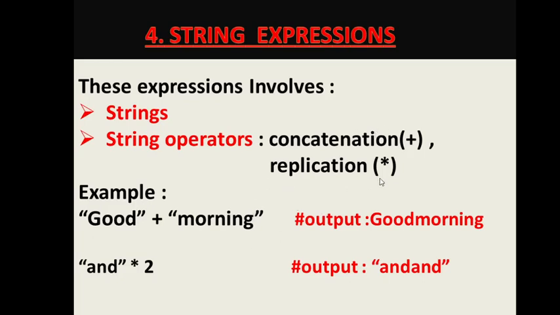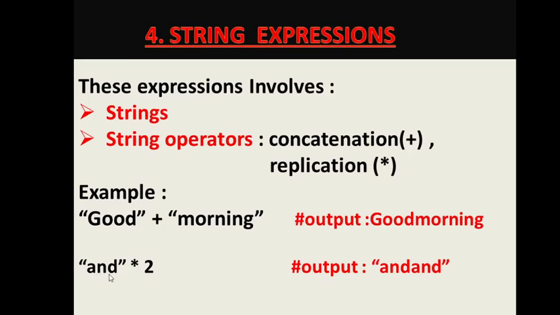The second operator, replication, requires one string and one integer. How many times you want to replicate that string will be the second operand. It will always be an integer, because you cannot write a string here. How will one string be replicated a string number of times? So a string multiplied by a number, an integer, and that many times that string will be repeated.